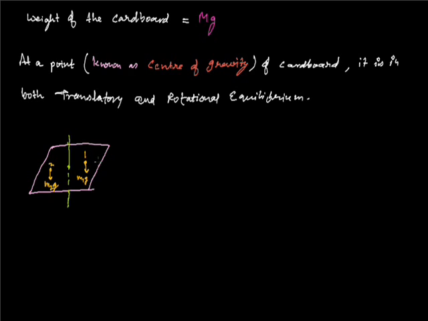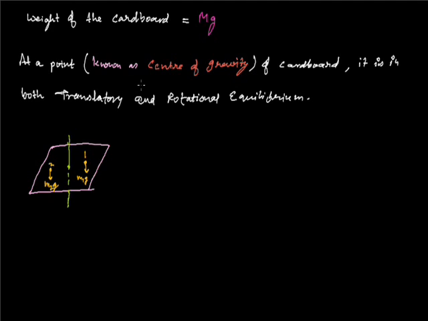Since the cardboard is both in translatory and rotational equilibrium, it means all the torques are balanced with respect to the axis of rotation. That's why it is in rotational equilibrium. How is the torque produced here?